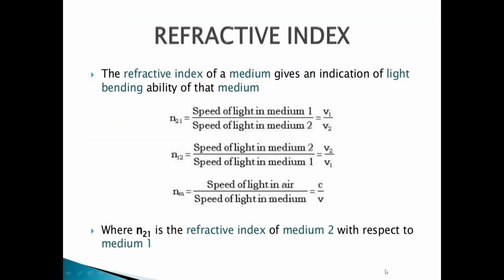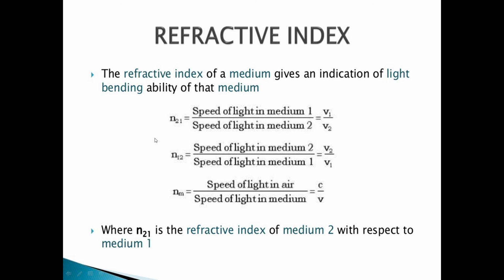Let us understand something more about refractive index. The refractive index of a medium gives an indication of light bending ability in that medium. It means that if refractive index of a particular medium is greater, light will bend more in that medium. And if light is bending more in that medium, it means it is a denser medium.